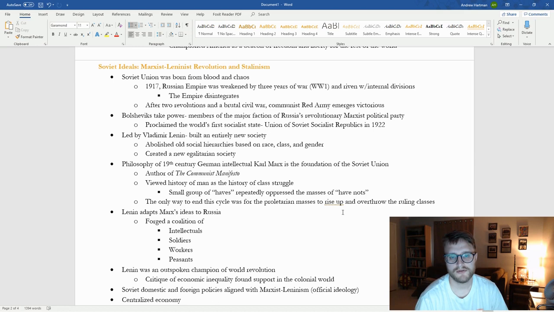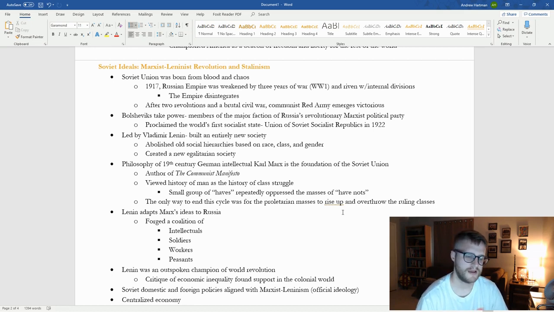So we see two revolutions. We see a brutal civil war in the early 1920s, somewhere around 1920 to 1922, where the communist Bolsheviks, we'll talk about them in a second, are in charge, known as the Reds. They will fight the loyalists to the Tsar, known as the Whites, which also included American soldiers. The United States will send soldiers over in an attempt to halt the spread of communism. That fails. The Red Army emerges victorious, and the group known as the Bolsheviks take power.